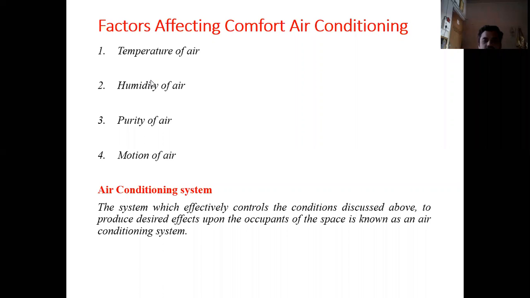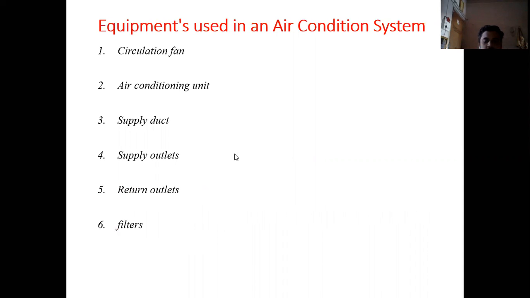So these are the four factors which are essential in comfort air conditioning. Air conditioning's main motto is to effectively control all those conditions, that is to maintain the temperature, humidity, purity, and motion of air for human comfort. These are the things that we need to carry out in air conditioning.